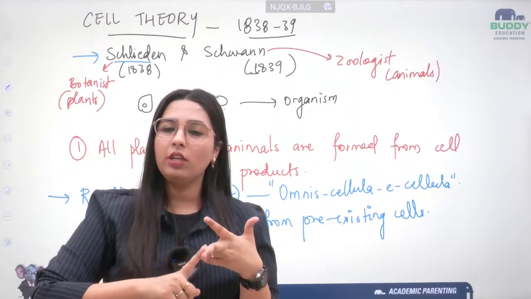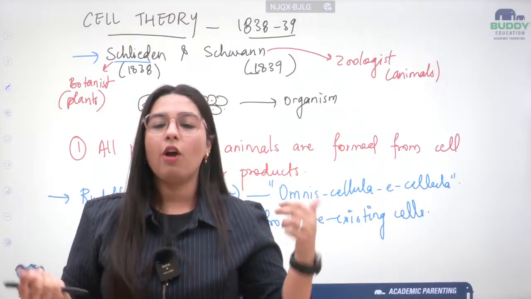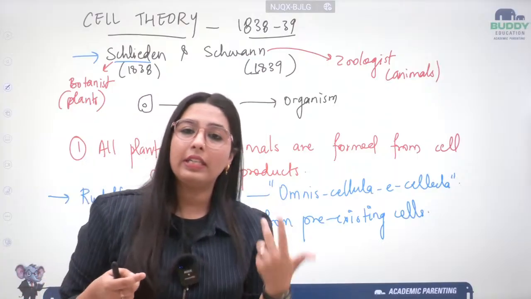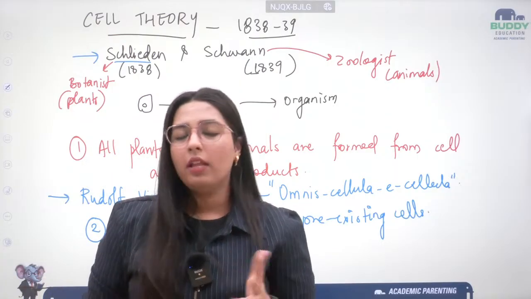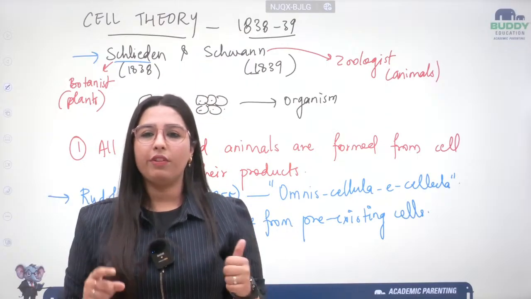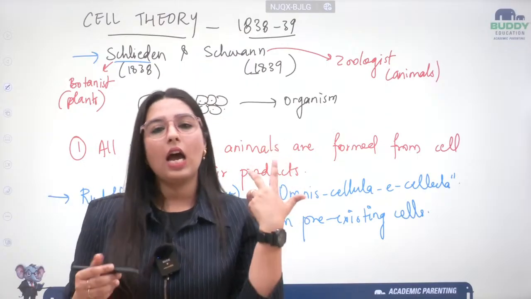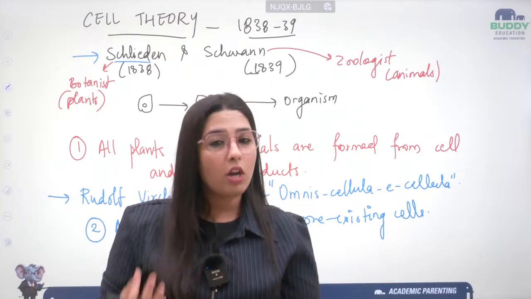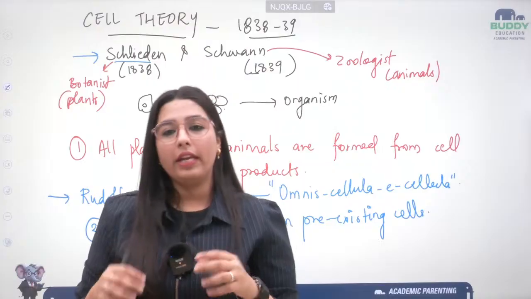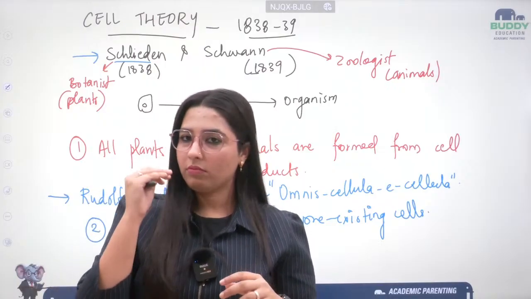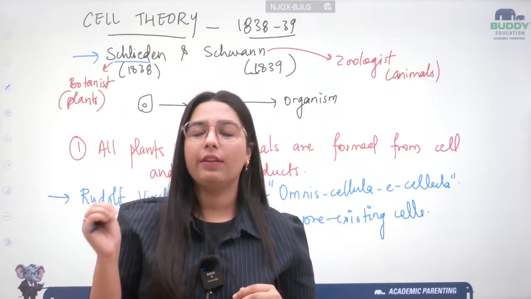Then comes in picture the other scientist Robert Brown for nucleus. Then comes in picture the cell theory scientists Schleiden and Schwann, then Purkinje, Rudolf Virchow, everything. Okay, one or the other. Then we have discussed the definition of cell, that the definition of cell says cells are the building block or the foundational or the fundamental unit or the smallest unit of life. Okay, it is forming all the living organisms. Then we have studied the definition of cell.